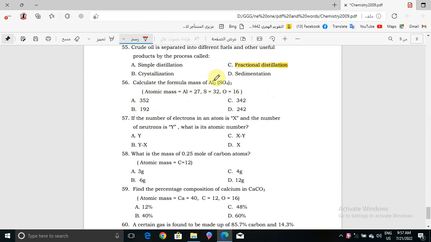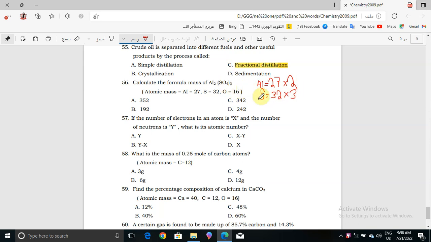We have 2 aluminium, so Al is 27 times 2. Then for S, it's 1 already, but by the 3 outside it will be 3 times 32.